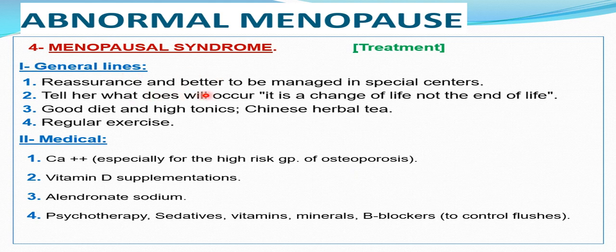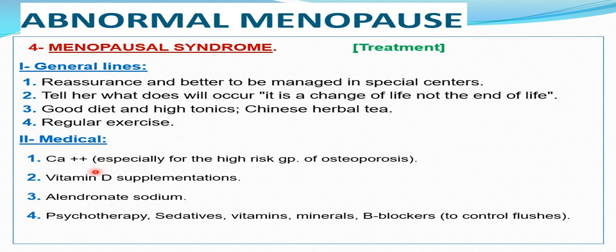Regarding general lines of treatment, there should be reassurance, and it is better to manage it in special centers like a geriatric center. Explain the events that will occur, and that it is a change of life, not the end of life, supporting the female psychologically. Give her a good diet and tonics, like Chinese herbal tea as it contains estrogen.